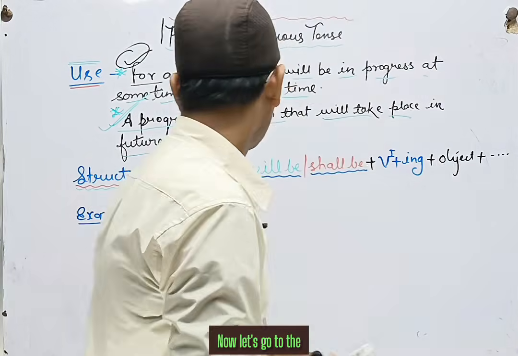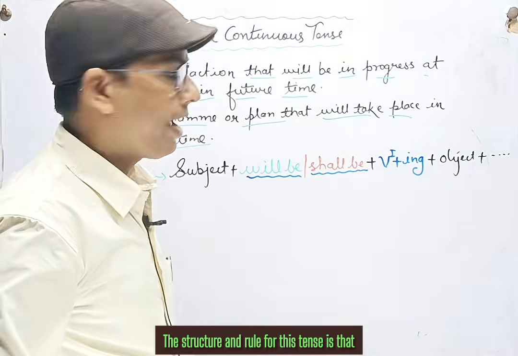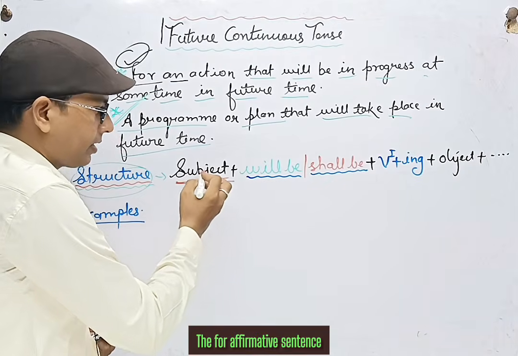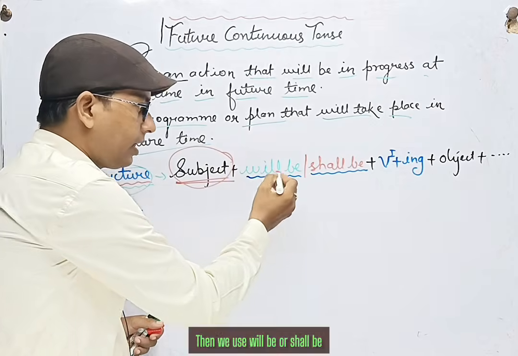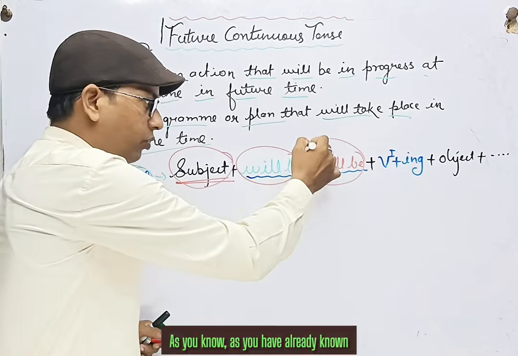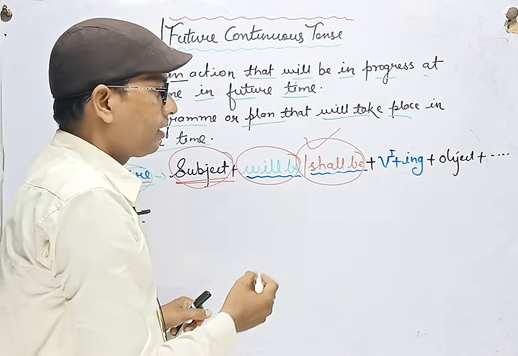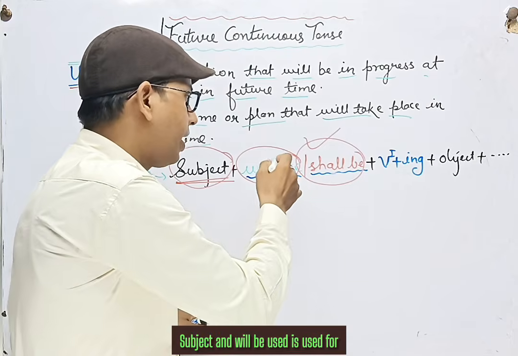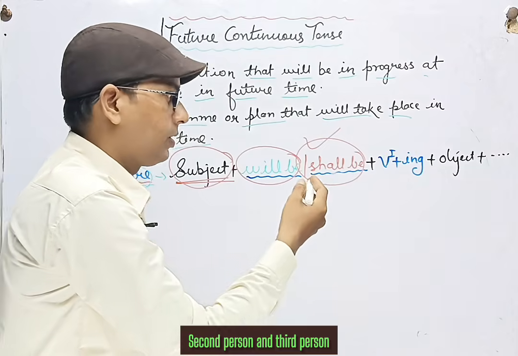Now let's go to the structure and rule for this tense. For an affirmative sentence, the sentence starts with subject, then we use will be or shall be. As you have already studied, shall be is used for first person subject and will be is used for second person and third person.